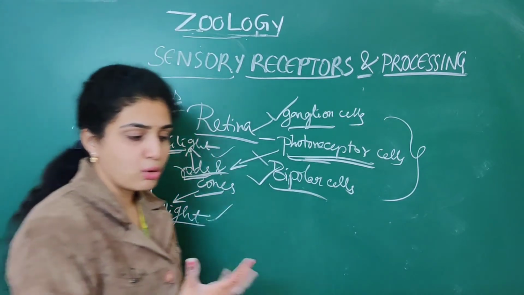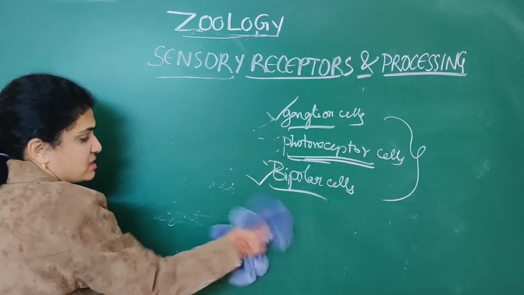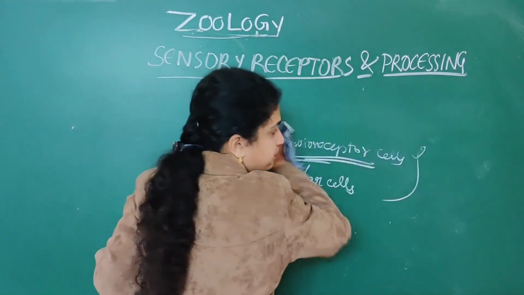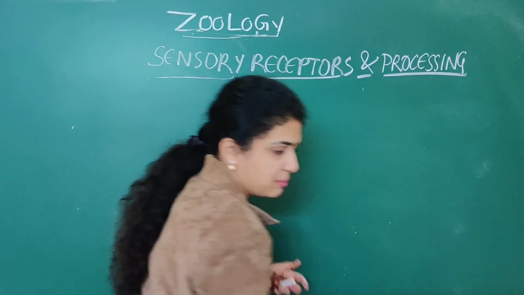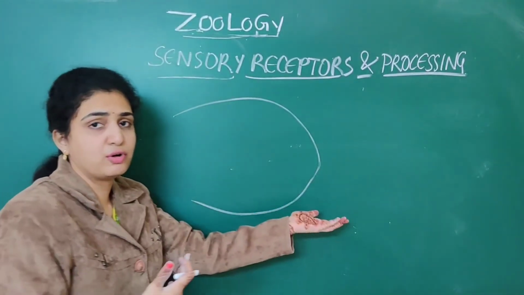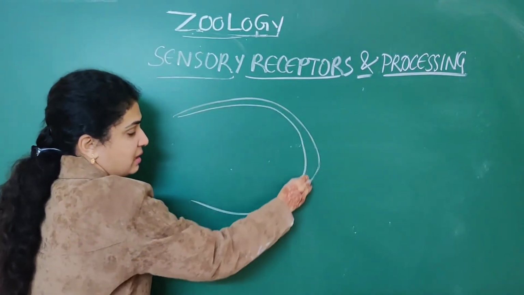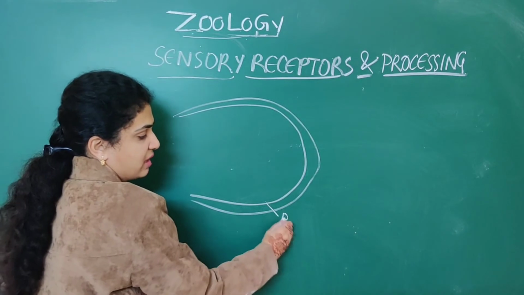As well as when we go deep into the retina, there is one spot that is present. Before, we have already seen this eye diagram, I drew it 2 minutes back. See, the innermost layer is retina, we have discussed.